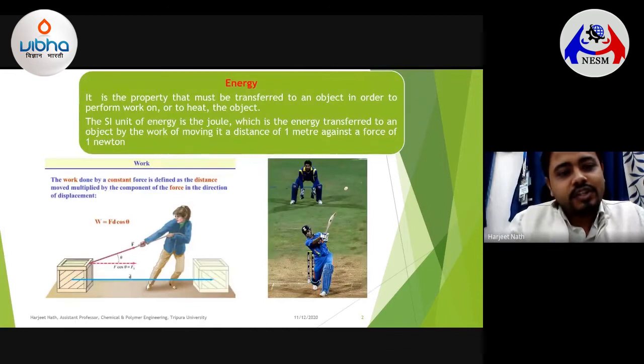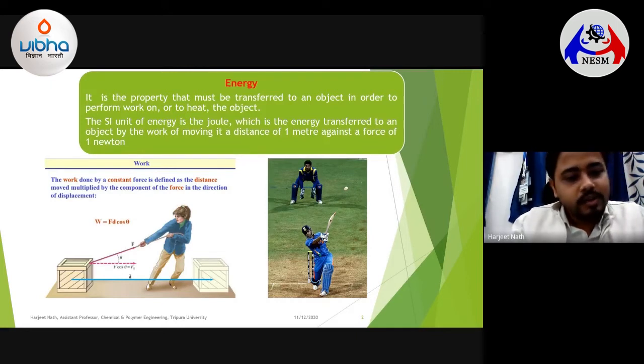So we mean energy as the property that must be transferred to an object in order to perform work on or to hit the object. The unit of energy we know as joules, which is an SI unit, and this can be defined as the energy transferred to an object by the work of moving it a distance of 1 meter against a force of 1 Newton. So before we go into the field of energy conservation or energy generation, the knowledge of energy, or how we define energy, is very much important.